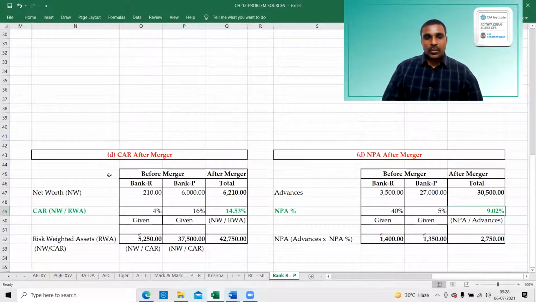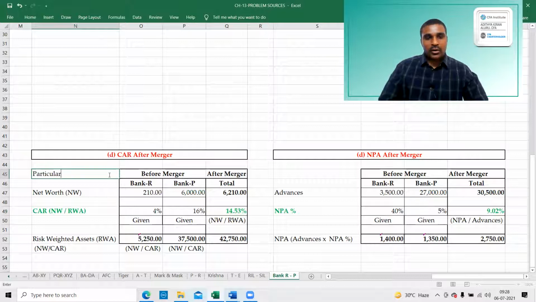You can pause the recording and copy the answer.